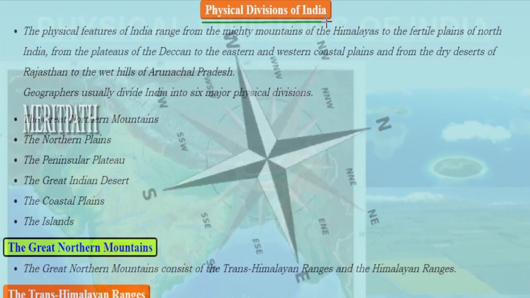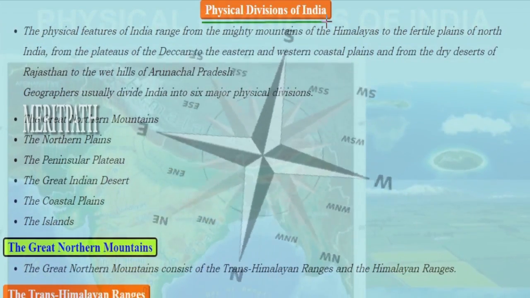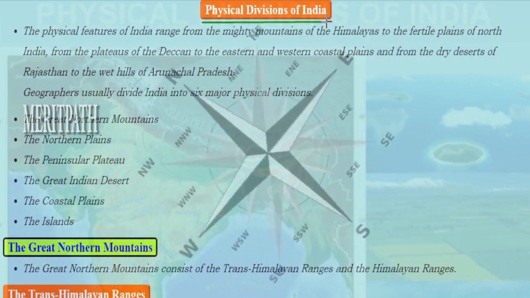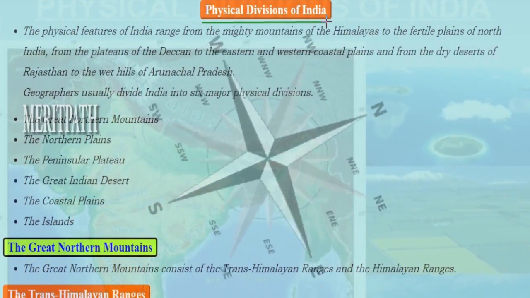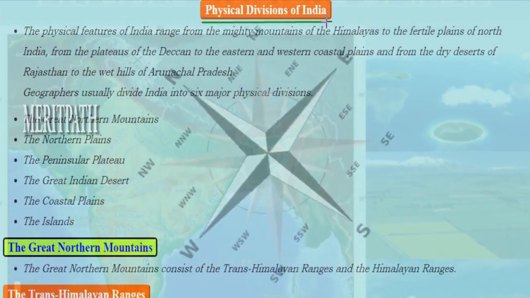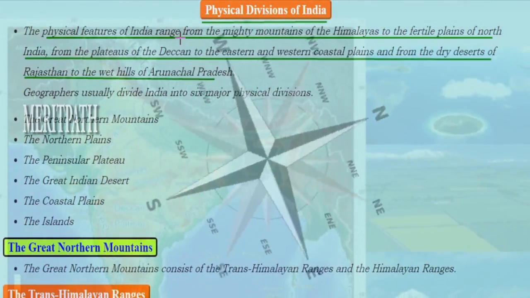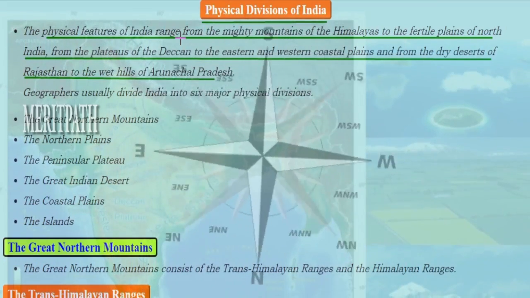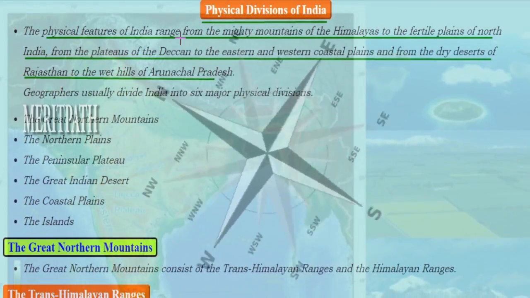Let's learn about a new chapter, that is physical divisions of India. So how is India physically on a map, geographically divided from other countries, other mountains across India? Let's see. So let's first see what are the physical borders of India, the physical borders of India on all sides.